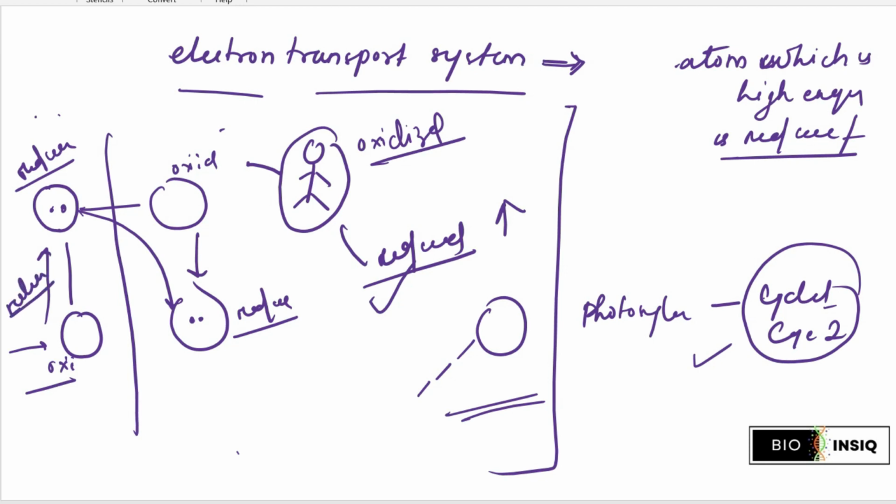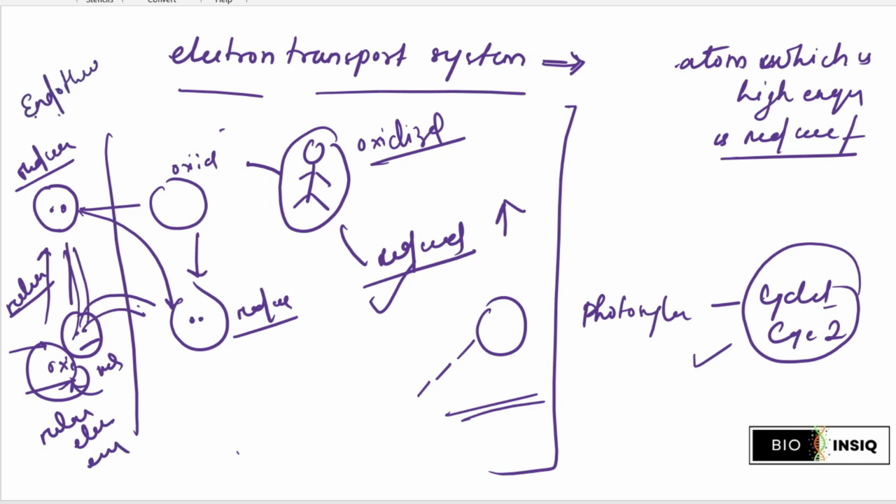Energy is released as it goes from the reduced phase to the oxidized phase, right? Here are two atoms; previously it moves to this condition. So this oxidized and reduced condition involves a release of electron and release of energy. So this phase is known as exothermic reaction, right? As we studied earlier, it is a release of energy, and simultaneously it gets some supply of energy from outside, so it becomes an endothermic reaction.